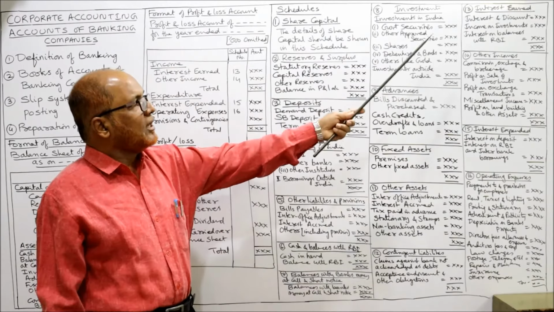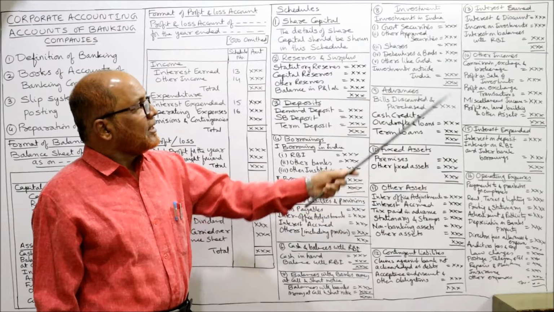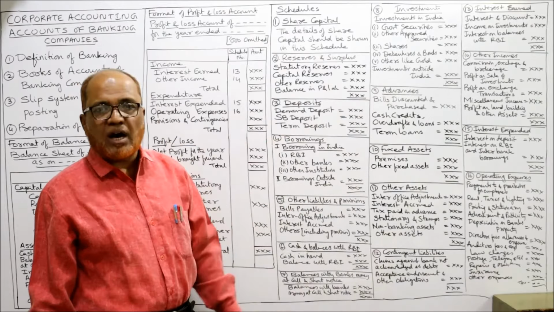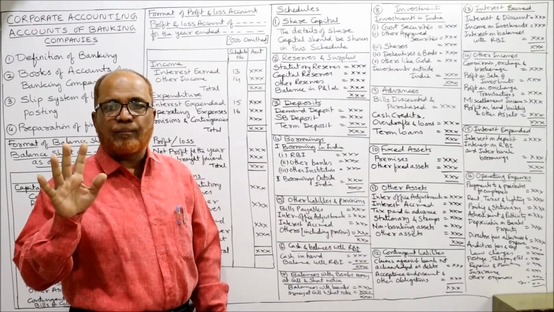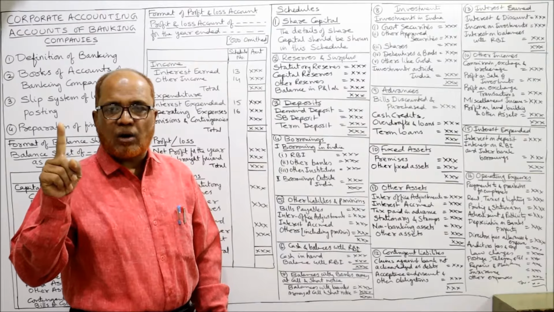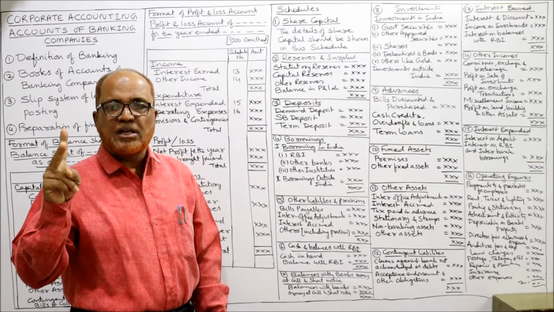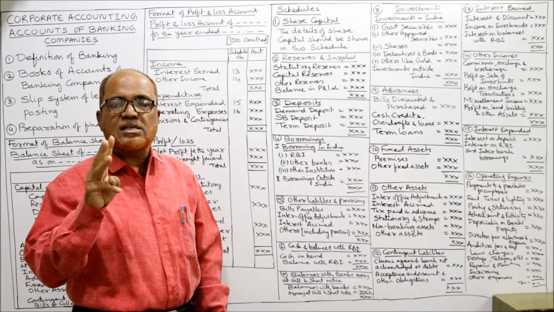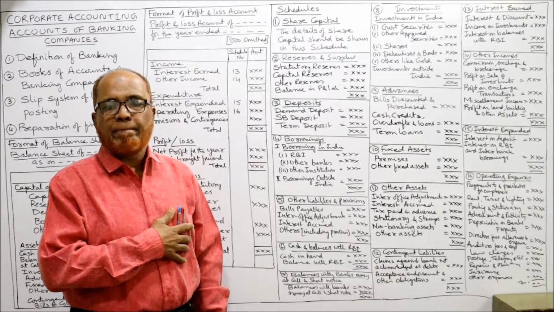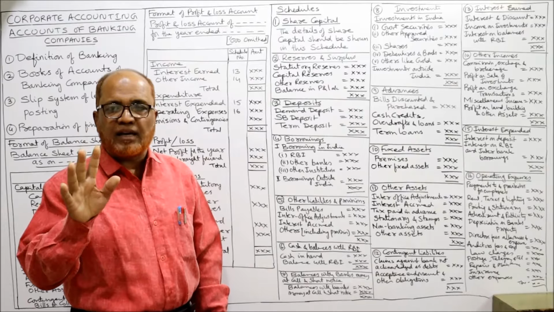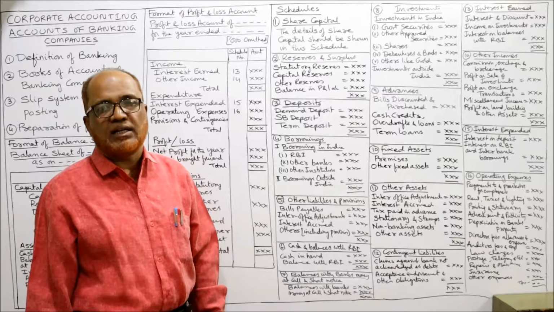Interest and discount. Income on investment. Interest on balances with RBI. These 3 you have to remember. Interest and discount, income on investment, interest on balances with RBI. These 3 items will be taken under schedule number 13.